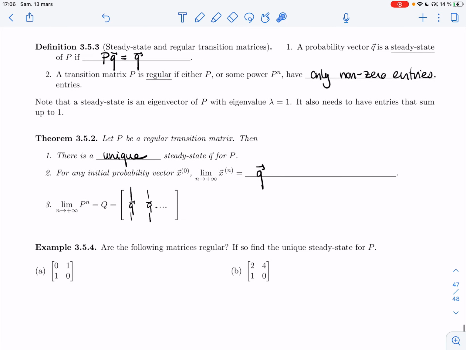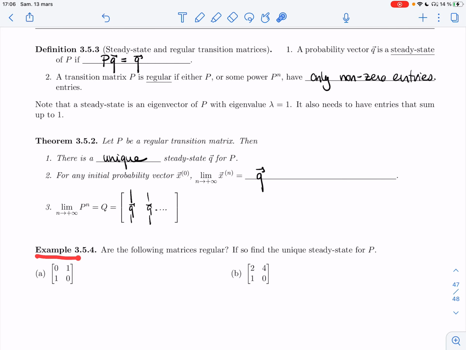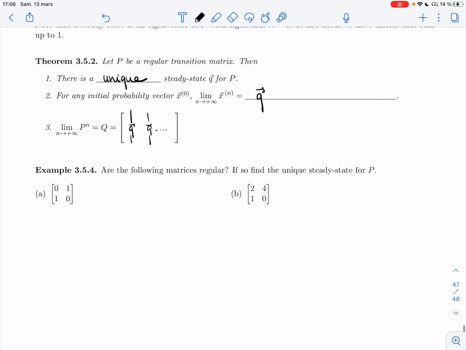So let's test a few things. So example 3.5.4, are the following matrices regular? If so, find the unique steady state for P. Right? So I need to check if P or powers of P have only non-zero entries. All right, so let's try with this one.